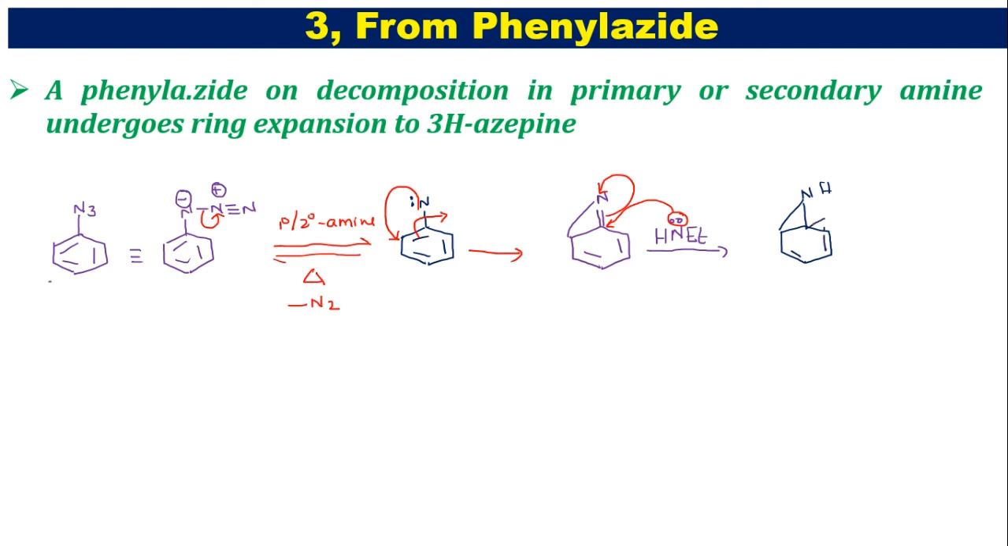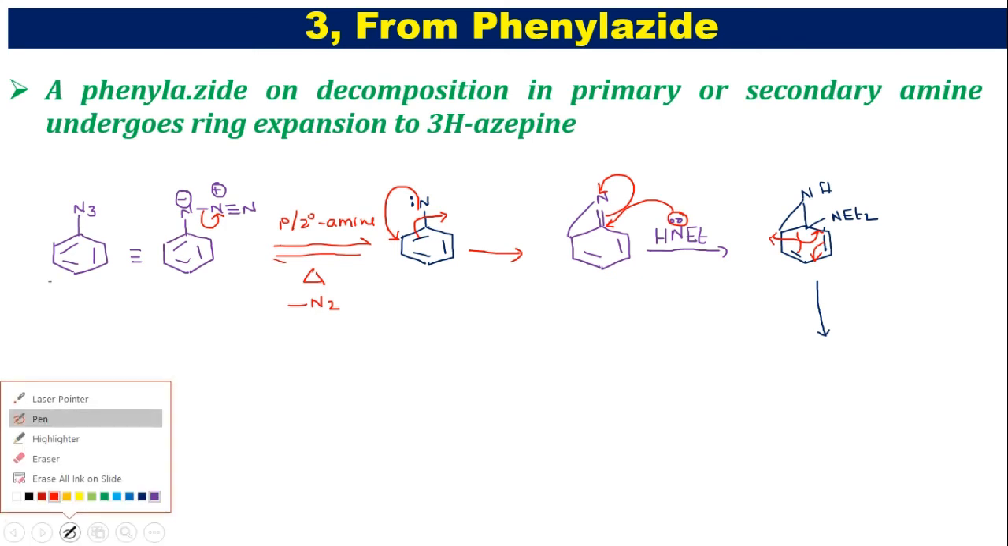Now NEt2 attacked here. So now this compound is undergoing a ring opening reaction or ring expansion reaction. Let's see how the ring expansion is taking place. Now this pi bond, sigma bond shift, this sigma bond shifted in between carbons, this sigma bond shifted here, now this pi bond shifted here, this pi bond shifted in between these two.